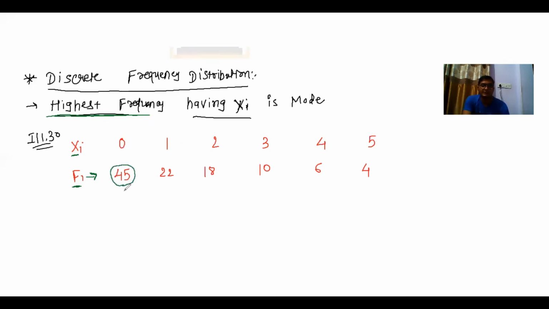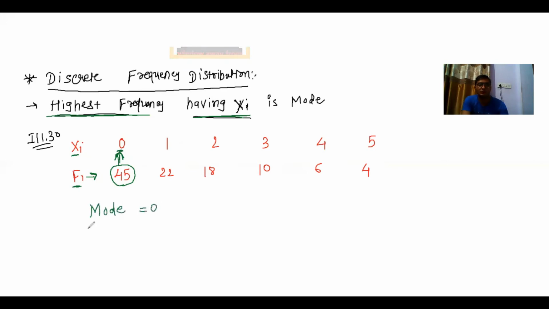But this is not the mode. Highest frequency having xi means this frequency has a value of xi equal to 0. We have to check the highest frequency, and on the opposite side of the frequency its specific xi is called mode.